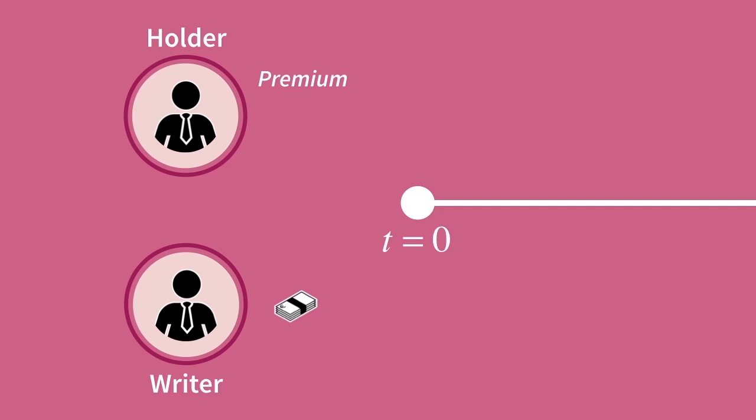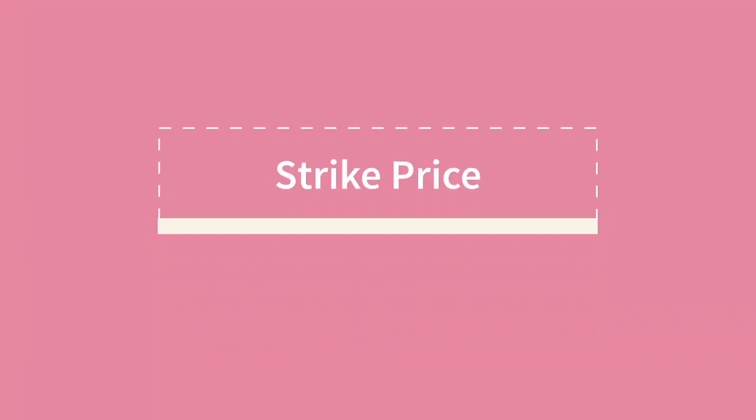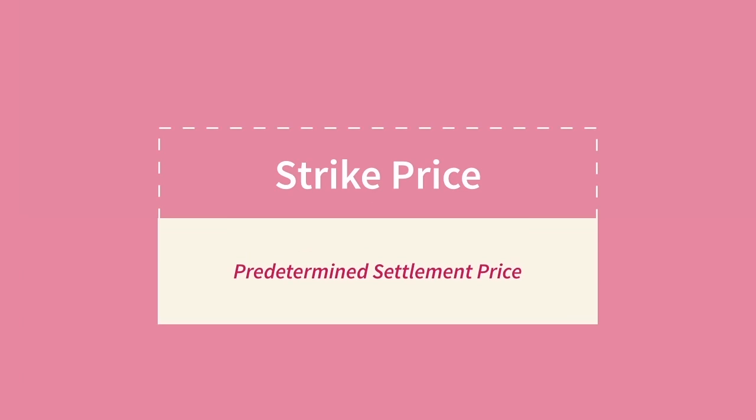The strike price of an option is the predetermined price locked into the contract, often denoted with a capital K. This is the price that settlement is based on, the price that the holder can buy at or sell for in the future.